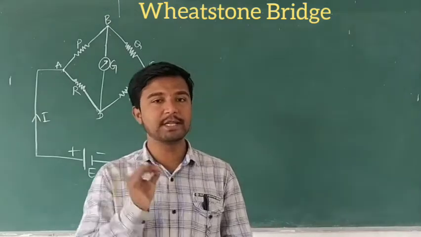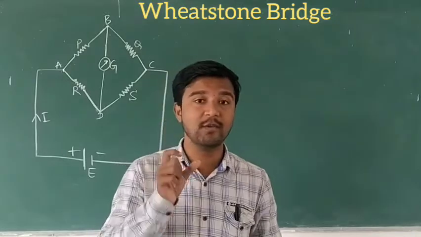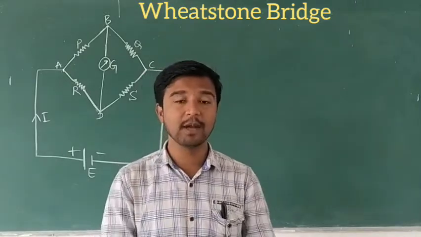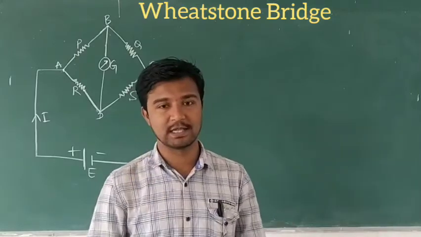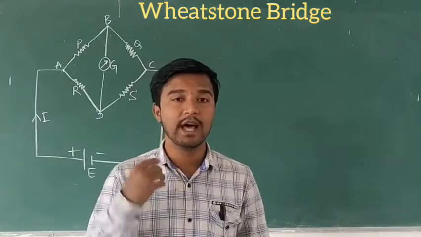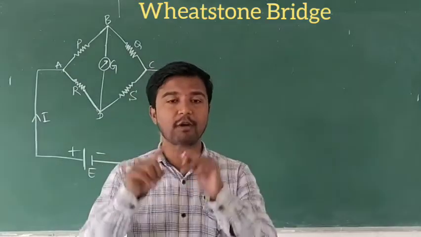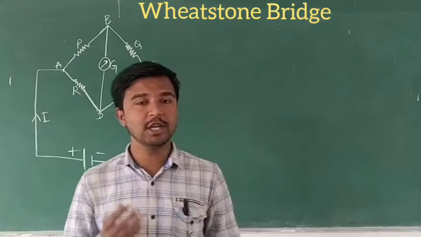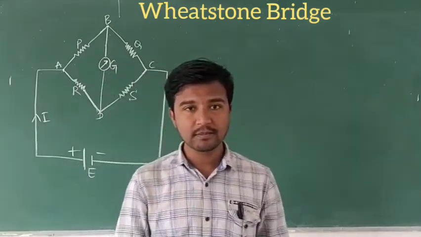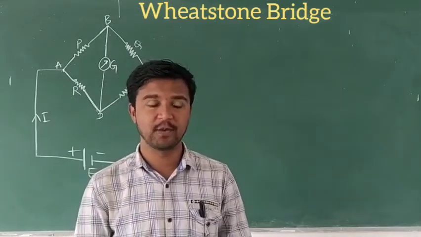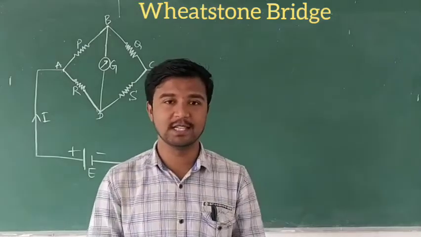What is the meaning of this Wheatstone bridge? It is a simple arrangement consisting of 4 resistors in the form of a bridge, and it is used for measuring one unknown resistor in terms of 3 known resistors.